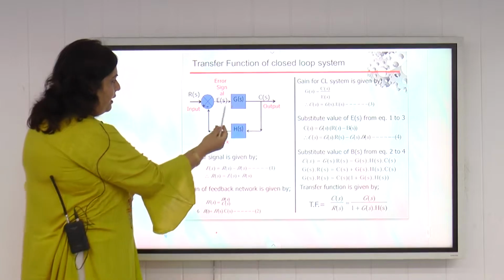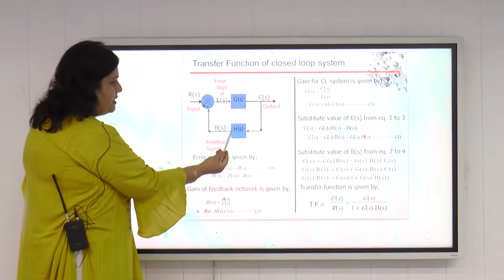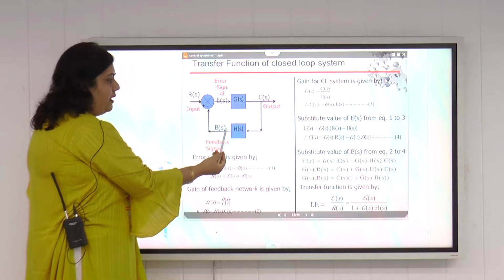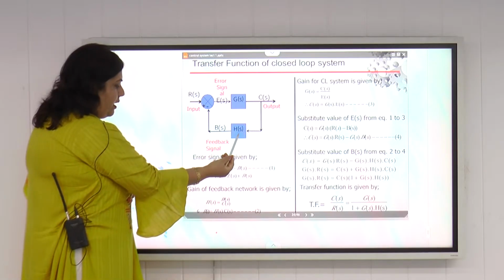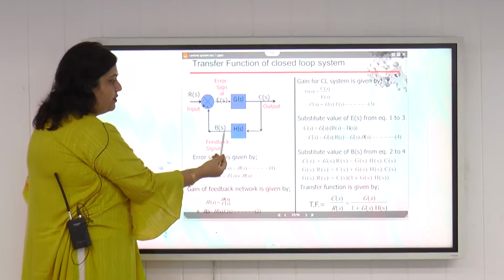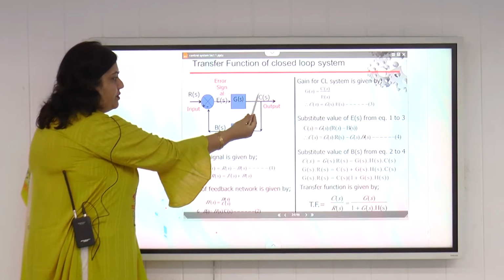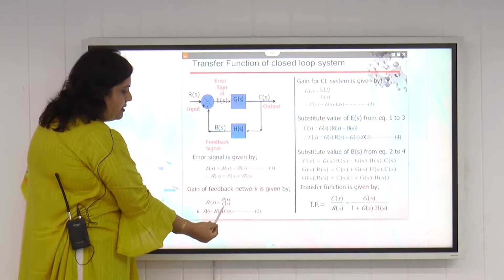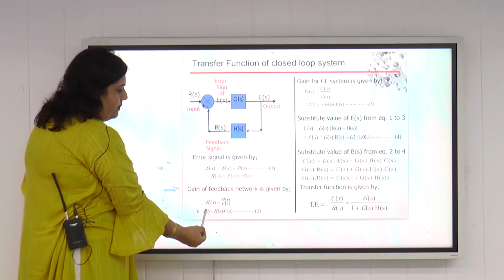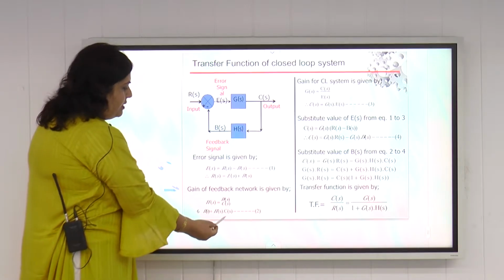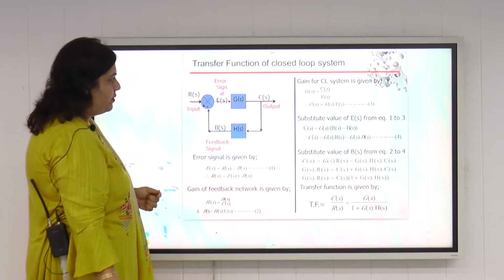Then we define H(s), the transfer function of the feedback element. The input of H(s) is C(s) and the output of H(s) is B(s). So H(s) can be written as B(s) upon C(s), where B(s) is the output and C(s) is the input of this feedback element. So we can derive B(s) from here: by cross multiplication, B(s) is equal to H(s) dot C(s). This is the second equation, which we will refer to later on.